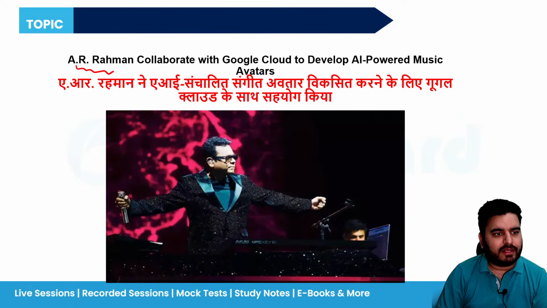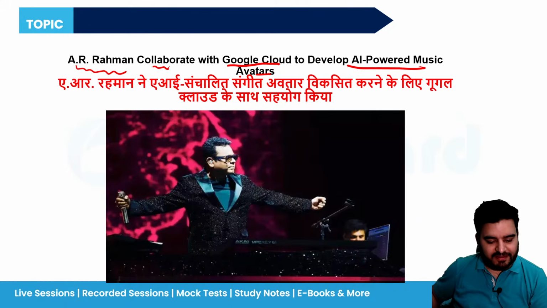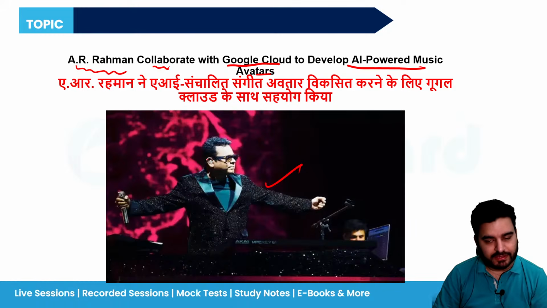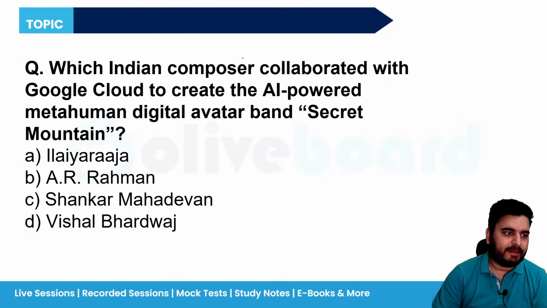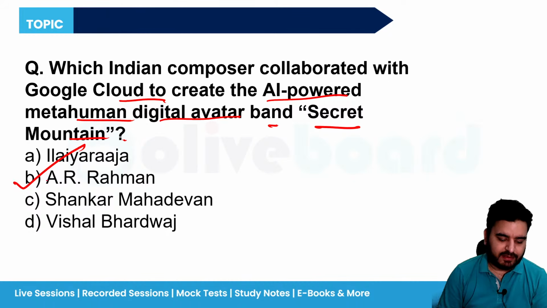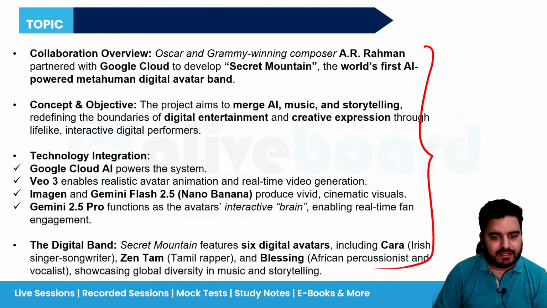Next is A.R. Rahman collaborated with Google Cloud to develop AI powered music avatars. Okay, now everyone is using AI for different fields. So A.R. Rahman said that I am also going to use AI in creating a band. Got it? So you know that Mr. A.R. Rahman is the Oscar Award winner also. Which Indian composer collaborated with Google Cloud to create AI powered meta-human digital avatar band known as Secret Mountain? So answer is Mr. A.R. Rahman. Got it?